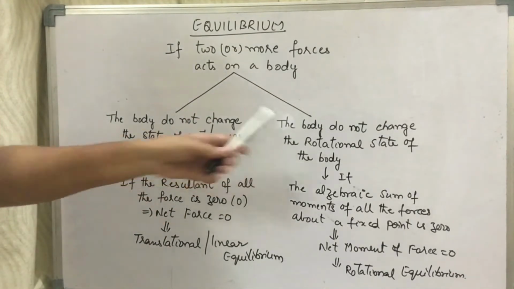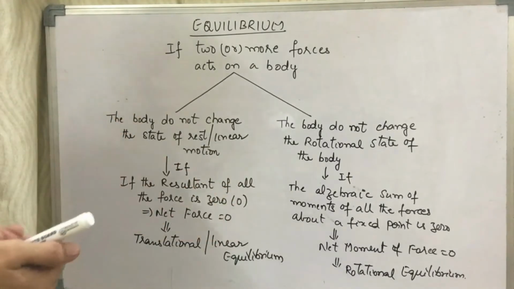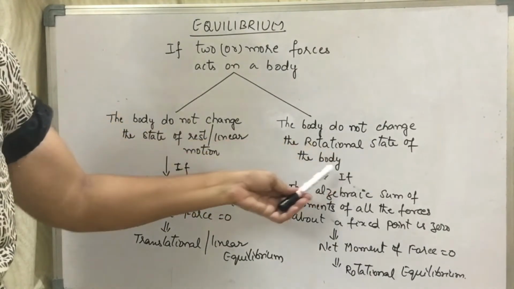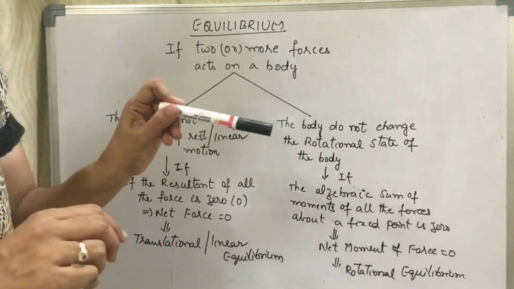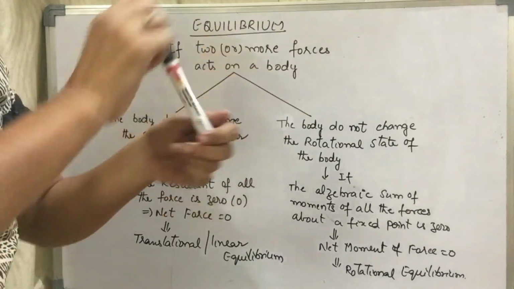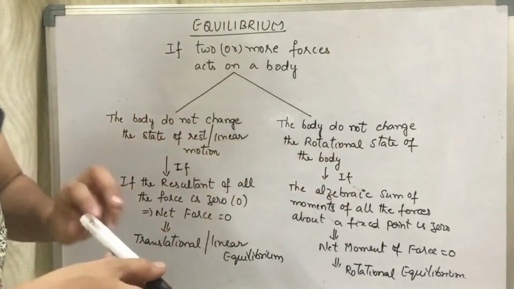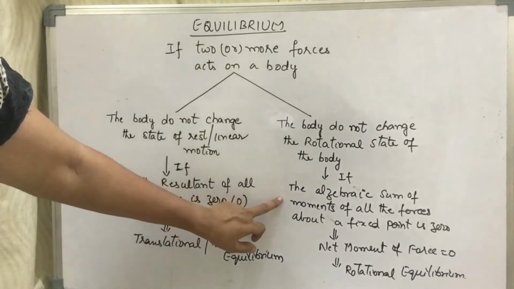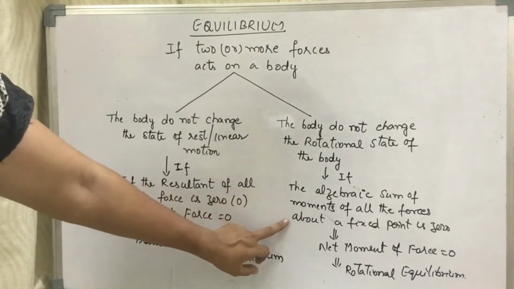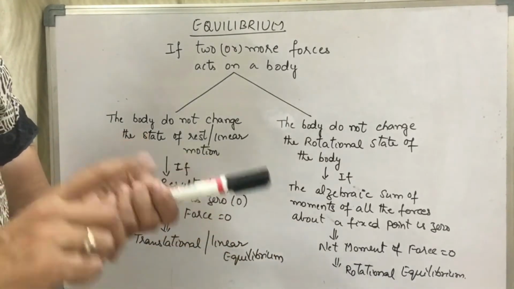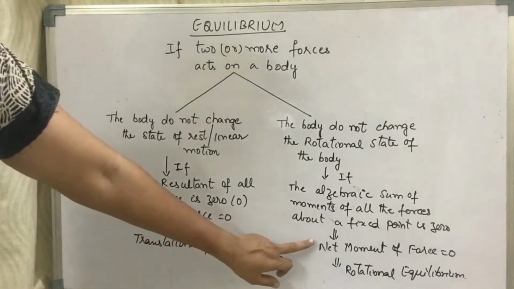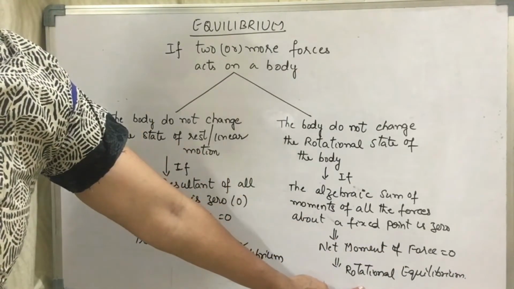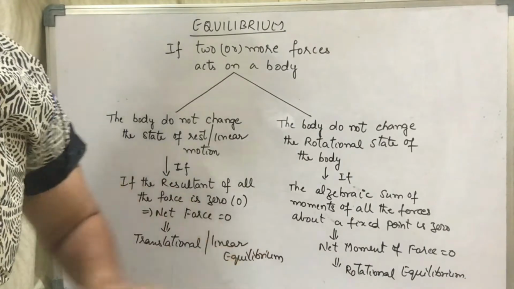Now the next case. As we have seen in the previous session, the body does not change its rotational state. I told you, if a body is fixed and ready to move, it does not change its rotational state when the algebraic sum of all the moments of forces about a fixed point is 0. That is, if the net moment of force is 0, then it is called rotational equilibrium. I hope you have understood, children.